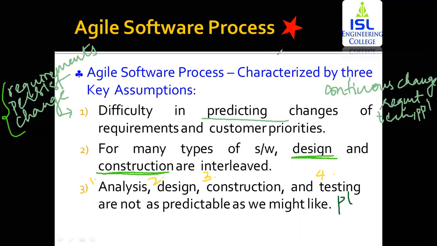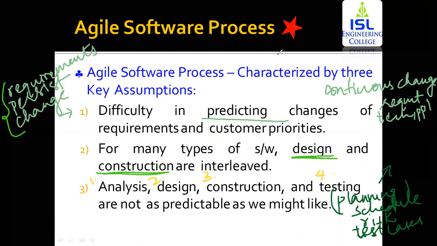If we take the point of view of planning, within the planning phase what do we do? We identify what design might be developed. You're going to make a schedule. You're going to identify the different risks. You're going to identify the different test cases that you're going to use. For each thing you're going to make a plan. So from the planning point of view, the analysis, design, construction and testing is difficult to predict. So these are the three characteristics of the agile software process.